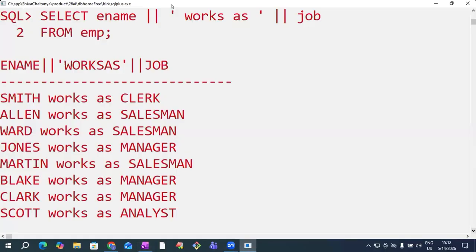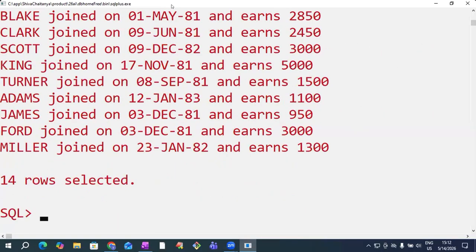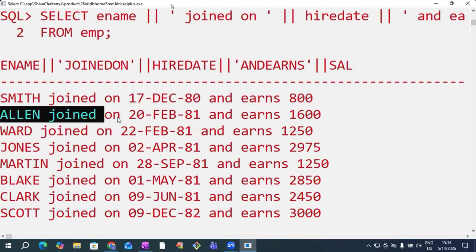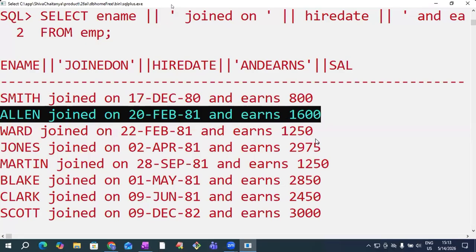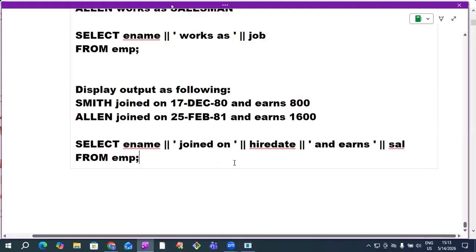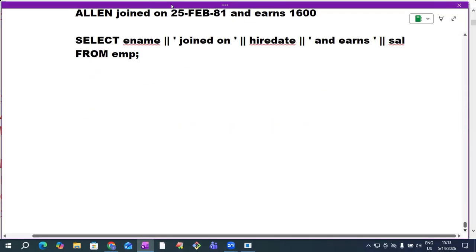Copy this. So as per our discussion, we are getting the output of it. See? This Smith employee joined on 17 December 80 and he ends 800. Allen employee joined on 25 Feb 1981 and he ends 1600. Like this, according to our requirement, we are getting the output. If you want to give any column alias for this, you can give a column alias also. For this, I'm not doing it. So this is a way of using the concatenation operator. Now all operators are over.